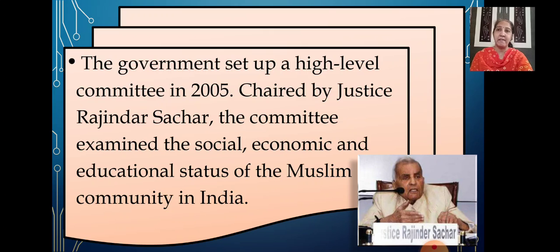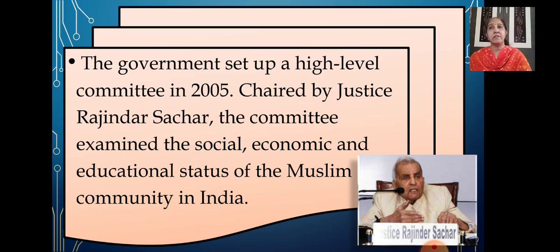The committee examined the social, economic, and educational status of the Muslim community in India. That was the work given to the committee.